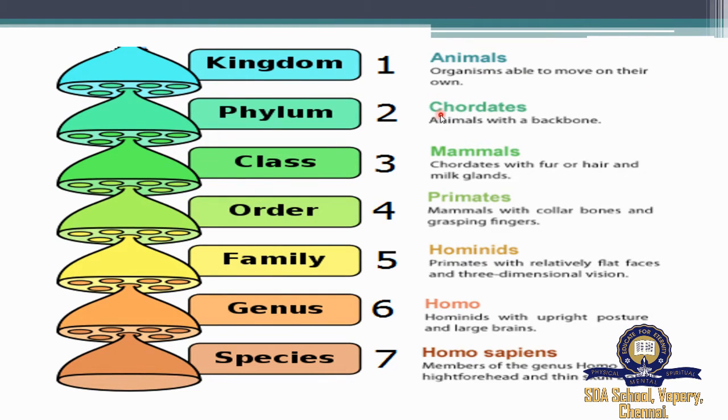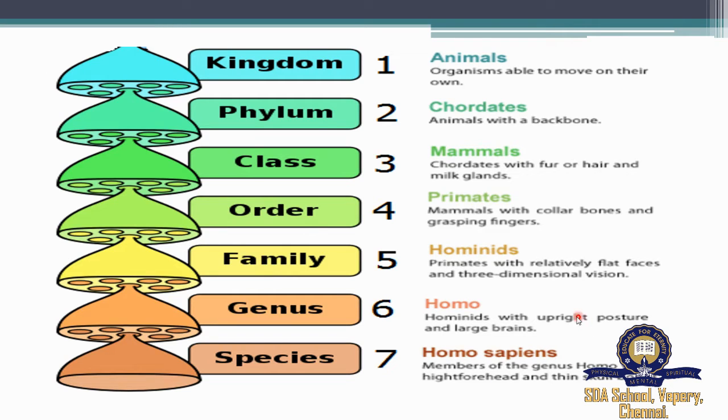Phylum, Chordata, animals with a backbone. Mammals, chordates with fur or hair and glands, come under class. Primates, mammals with collarbones and grasping fingers, come under order. And Hominids, primates with relatively flat faces and three-dimensional vision, come under family. And Homo sapiens we already saw.